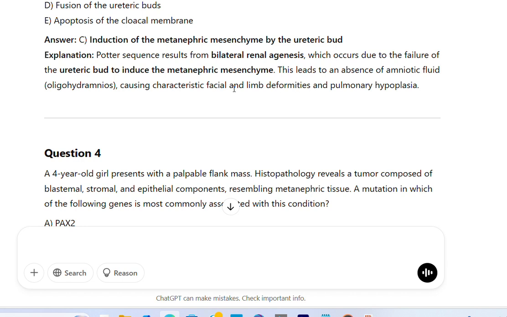Explanation. Potter sequence results from bilateral renal agenesis, which occurs due to the failure of the ureteric bud to induce the metanephric mesenchyme. This leads to an absence of amniotic fluid, oligohydramnios, causing characteristic facial and limb deformities and pulmonary hypoplasia. Question 4. A 4-year-old girl presents with a palpable flank mass.